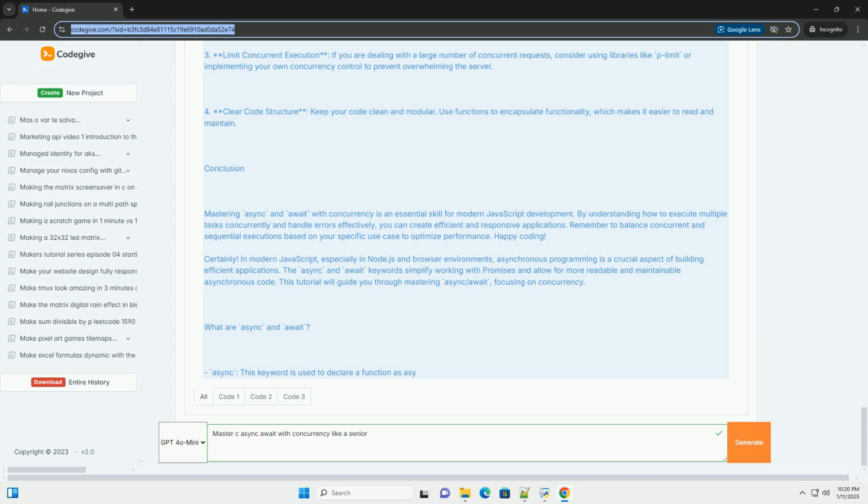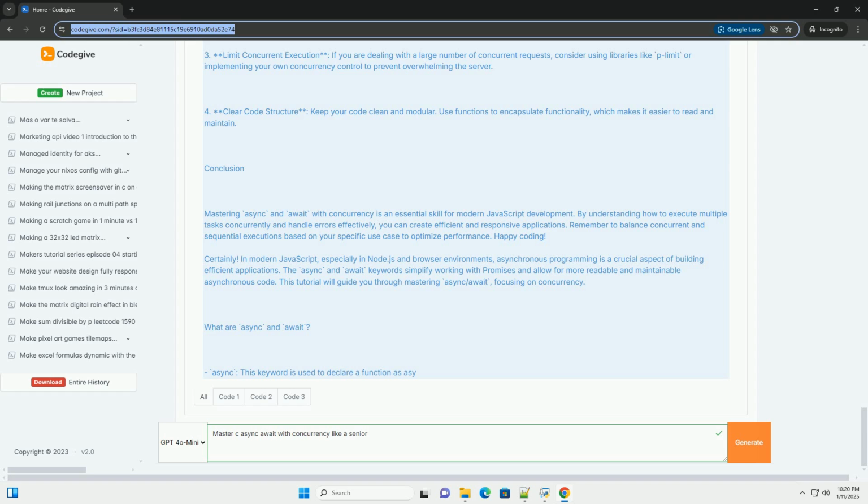Error handling with try/catch. When dealing with asynchronous operations, it's important to handle errors properly. You can use try/catch blocks within async functions to catch errors from await. Example with error handling. Sequential versus concurrent execution.